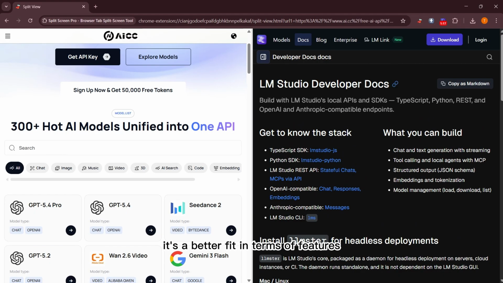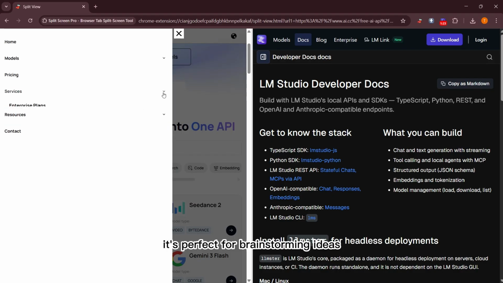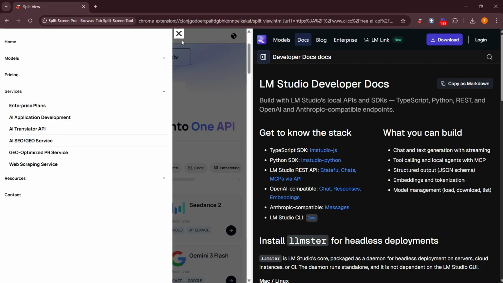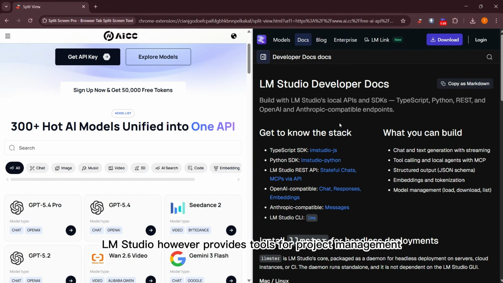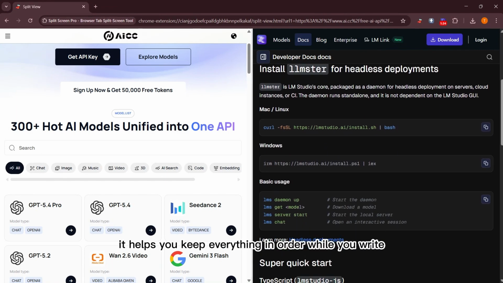In terms of features, GPT4all offers a wide range of templates and prompts. It's perfect for brainstorming ideas. LM Studio, however, provides tools for project management. It helps you keep everything in order while you write.